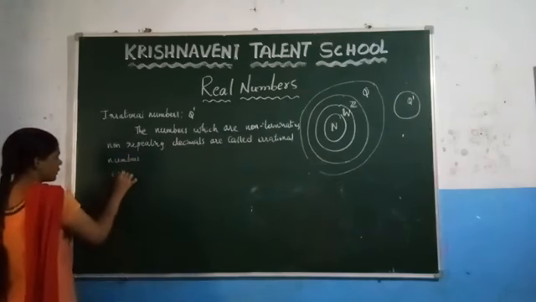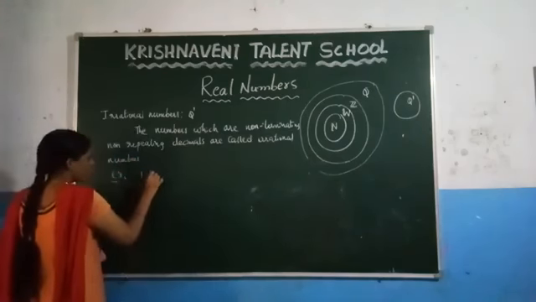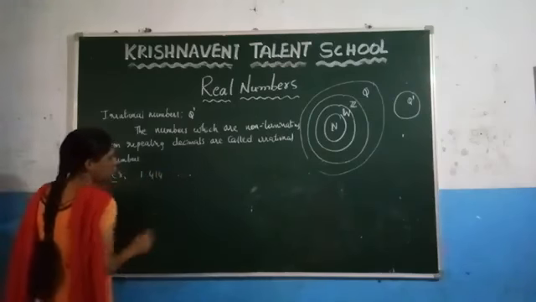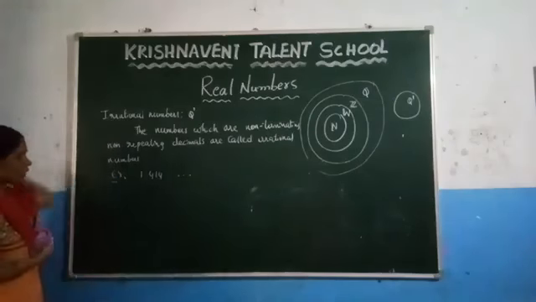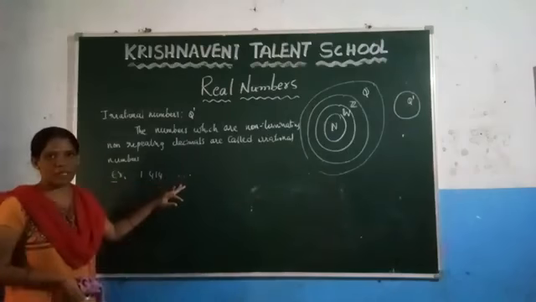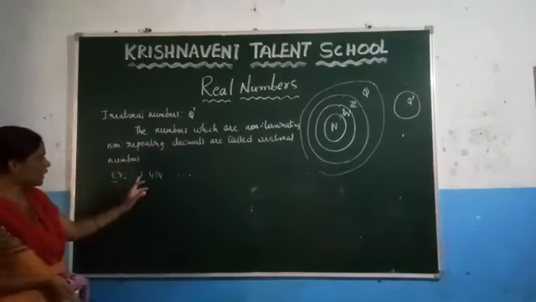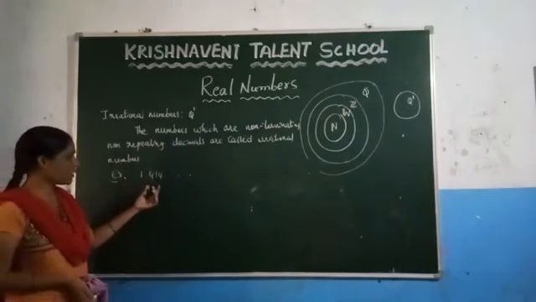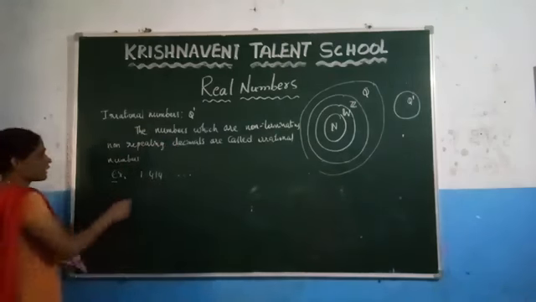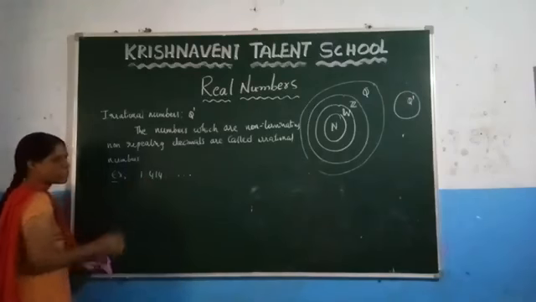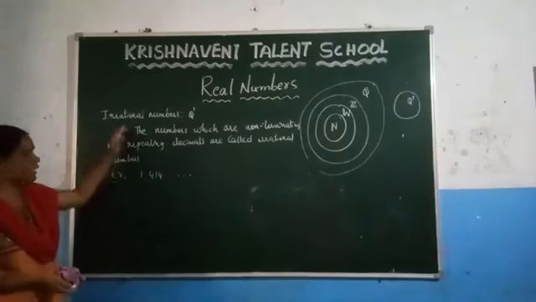Consider the example as 1.414 and so on. Here you can observe that after the decimal point it does not have any end. So we can say that it is a non-terminating decimal. And after the decimal point, no number is repeating here. So we can say that it is a non-repeating decimal also. So it is an example of an irrational number.